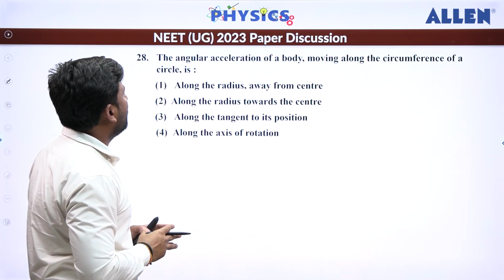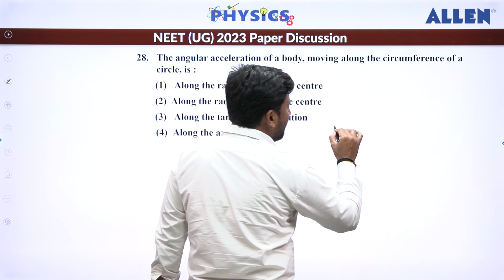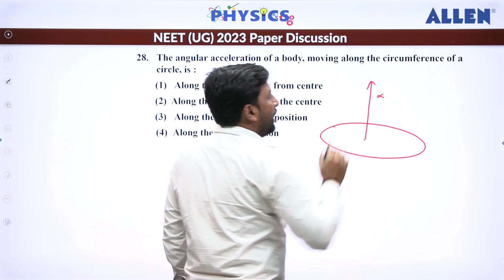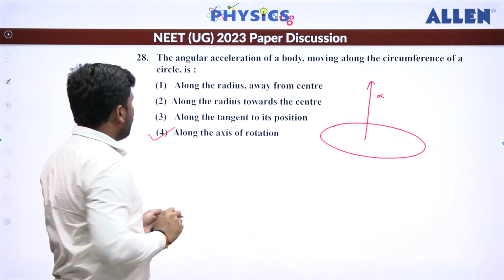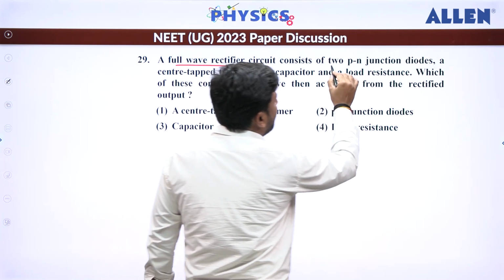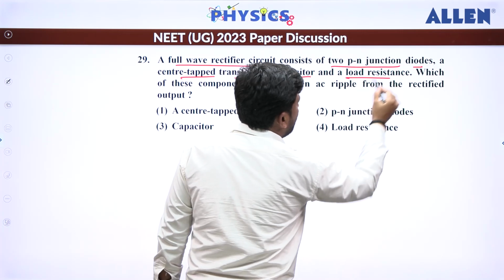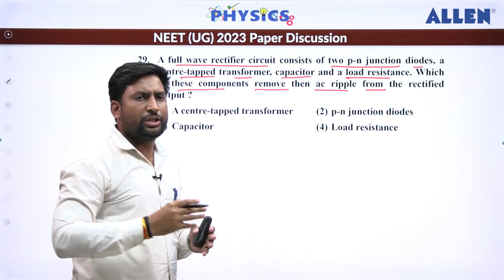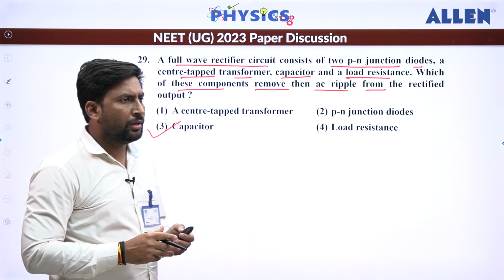Now next question, the angular acceleration of a body moving along the circumference. Whenever any particle is moving along a circular path, its angular acceleration alpha is along the axis of rotation. So correct answer is 4. Now question number 29. In a full wave rectifier, the PN junction diode, center tap transformer is used, capacitor and load is also used. Which of these components removes the AC ripple? We know that the capacitor is going to oppose the AC components. So the correct answer will be capacitor.